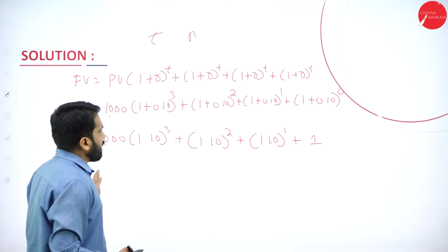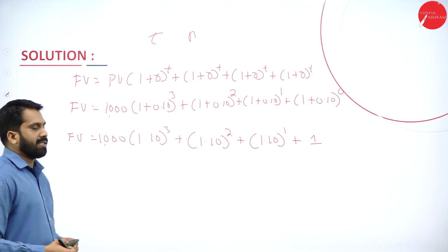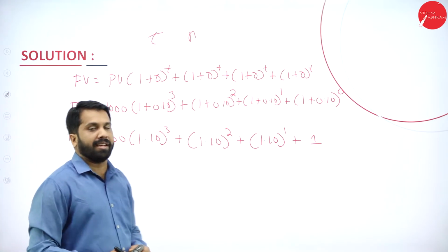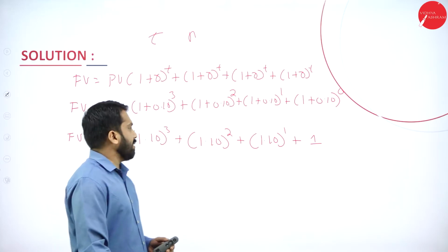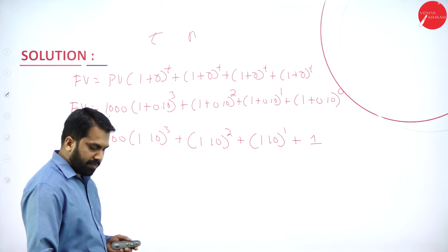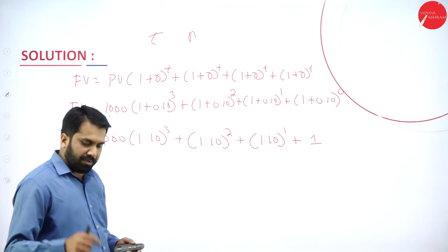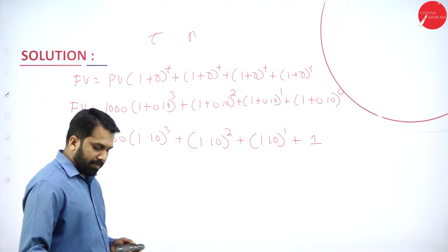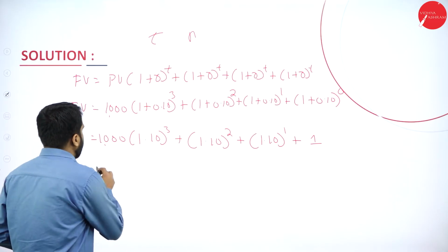Now, these are the calculations we did. Now, we have 1.10. How many times are you supposed to calculate? We are supposed to calculate a total of 3 times. I'll calculate this: 1.10 into 1.10, 2 times over, into 1.10. Totally we have done it 3 times.